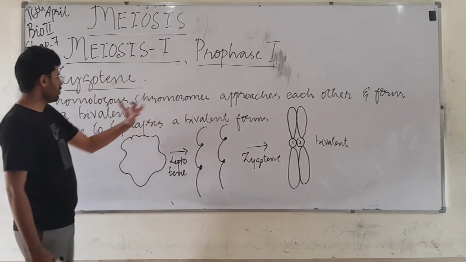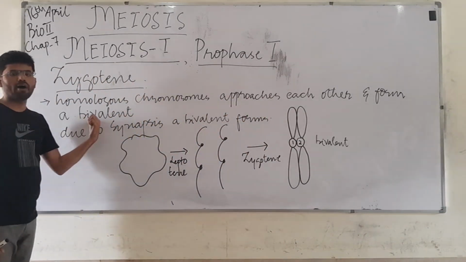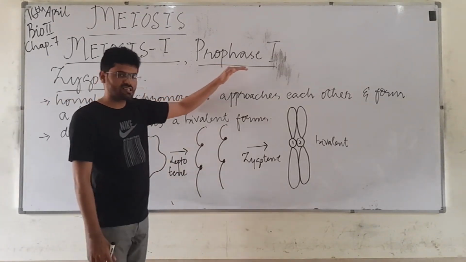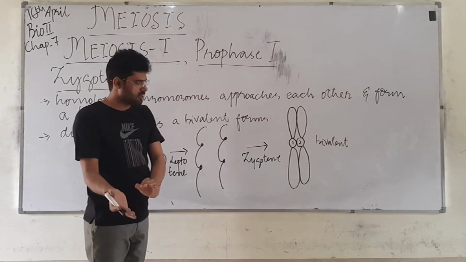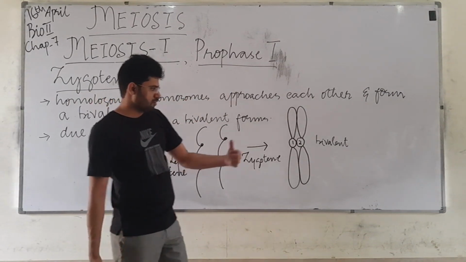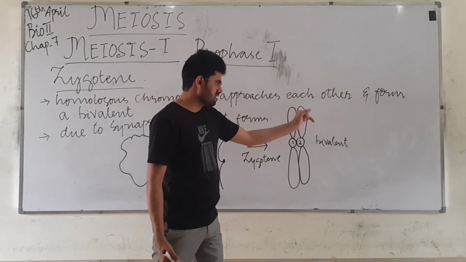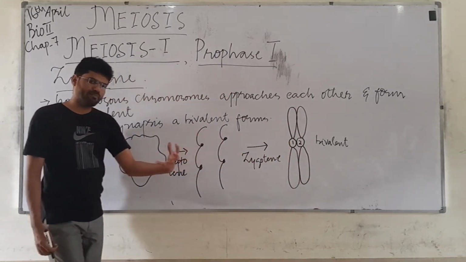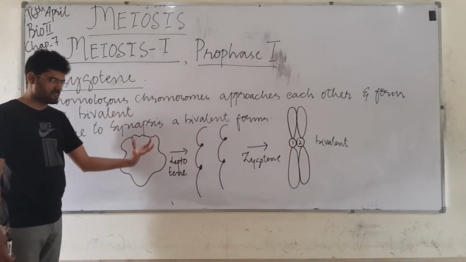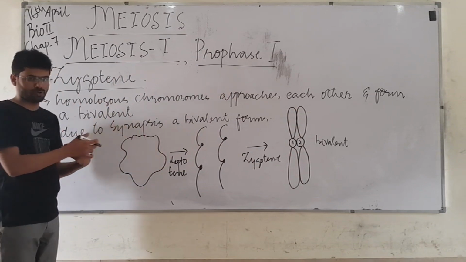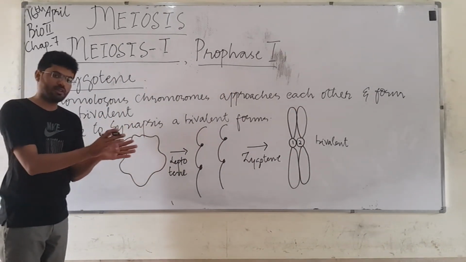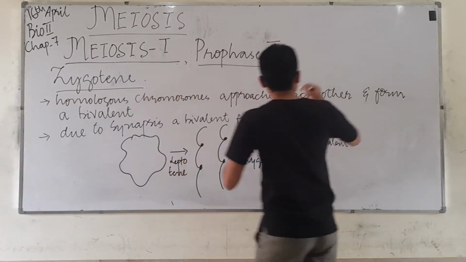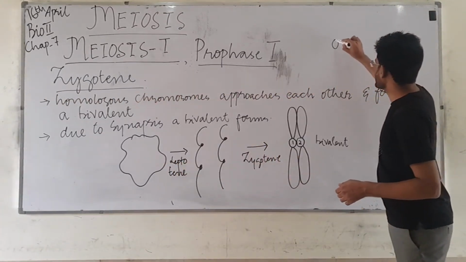And they form a structure called a bivalent. Because the prophase is still going on and is not completed, we will not be able to see the sister chromatids. This is a difference between mitosis and meiosis prophase: in the prophase of mitosis, homologous chromosomes also come closer to each other.